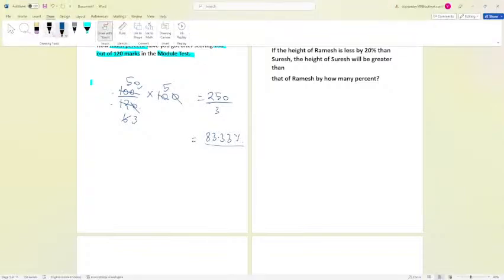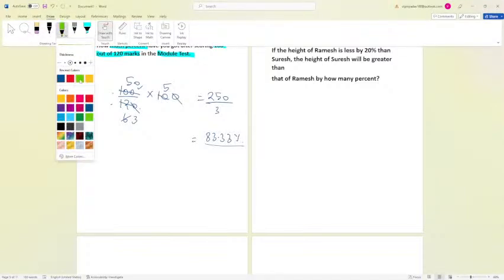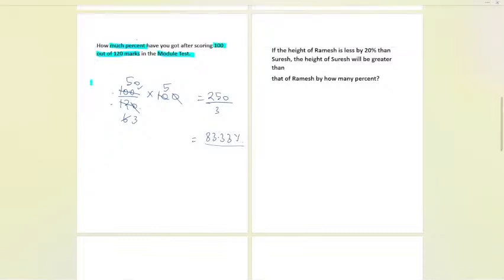Now let us proceed further and try to see the solution of this part. There is Ramesh over here, and Suresh also. These two are friends. This says that the height of Ramesh is less by 20% than Suresh. So now Ramesh is comparing himself with Suresh, and the height of Ramesh is 20% lesser than Suresh.